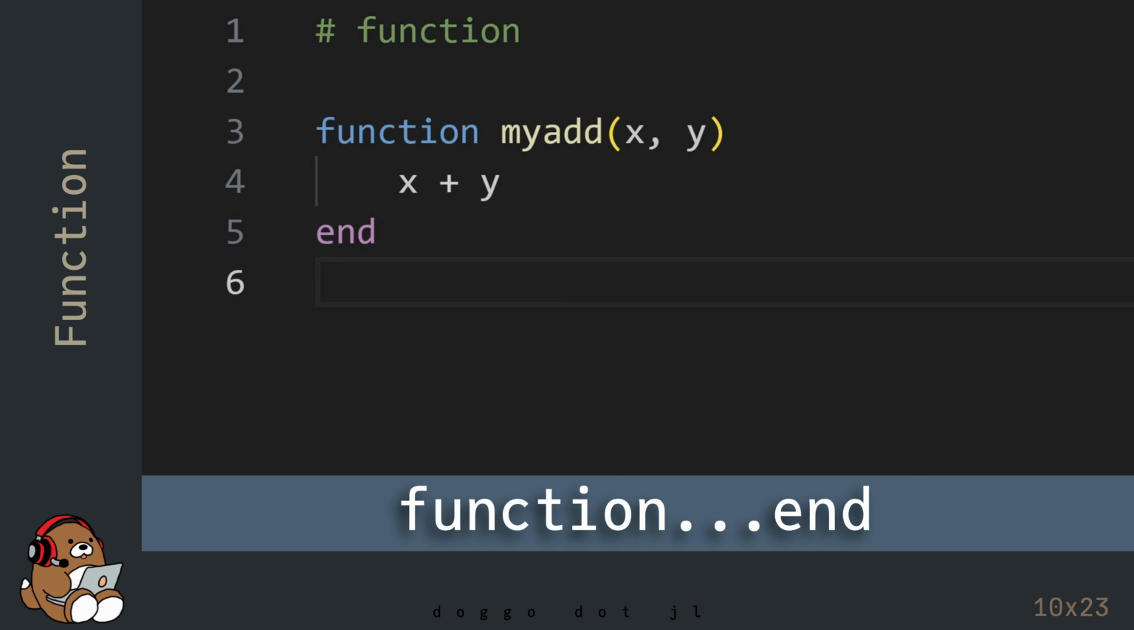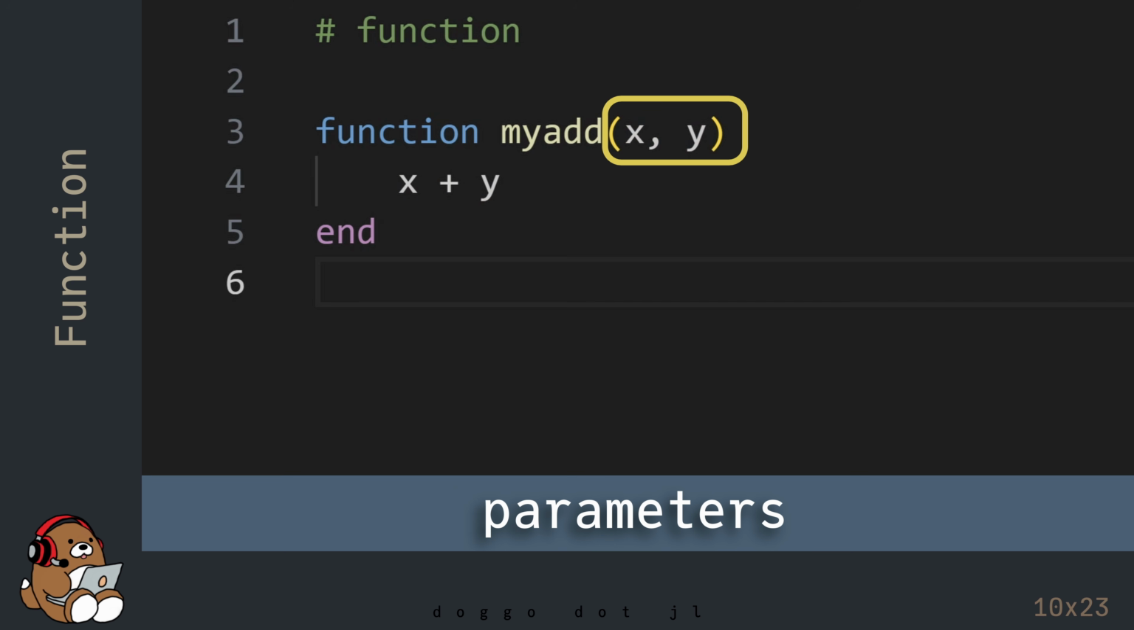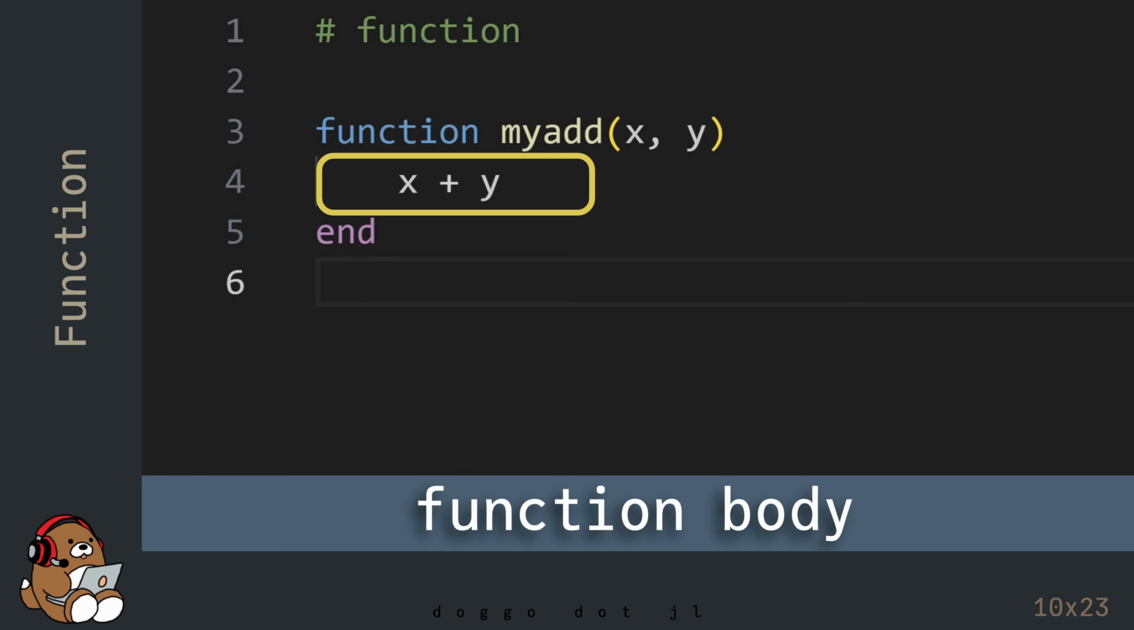Before hitting Shift Enter, let's talk about this code. After the word function is the function name, immediately followed by a pair of parentheses, just like a tuple. Inside of the tuple are the function parameters, separated by commas. In between the words function and end is the body of the function. By default, the function returns the last line of code that is evaluated.